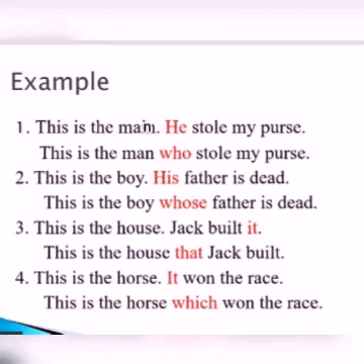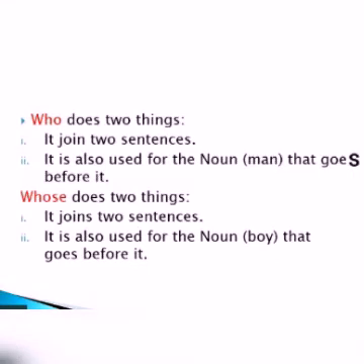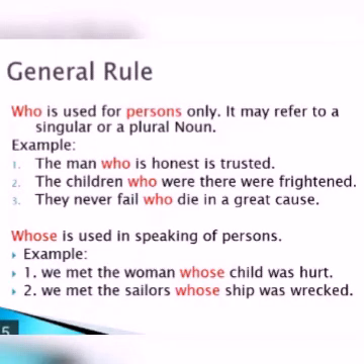And here who and whose do the same thing. It joins two sentences and is also used for the noun that goes before it. That means who refers to the subject which is before, not after the word. Understood? Now let us see some general rules of relative pronouns. What are the relative pronouns? Who, whom, whose, which and that. Where to use and how to use them, let us see now.